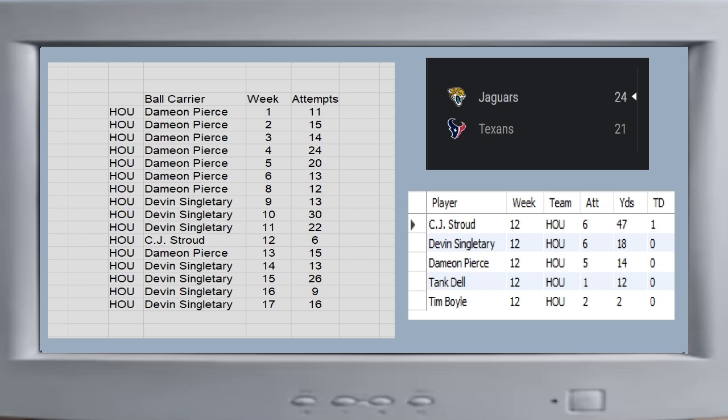What's kind of funny about this one, if you look at week 12, C.J. Stroud was the leader here with 6 attempts. I thought I had some bad data, so I had to go pull that game and make sure. The Texans lost that game to Jacksonville. You can see over here on the right that C.J. Stroud had 6 carries, and Devin Singletary only had 6 carries that game. It's just kind of a funny anomaly.